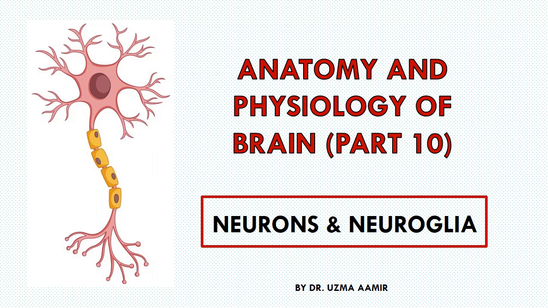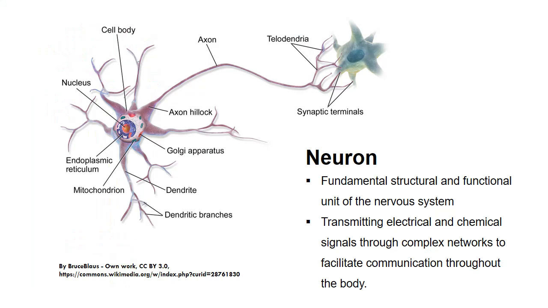In today's video, we will learn about the neurons and neuroglia. A neuron is the fundamental structural and functional unit of the nervous system, specialized for transmitting electrical and chemical signals. Neurons form complex networks that facilitate communication throughout the body, playing a crucial role in sensory input, motor control, and cognitive functions.